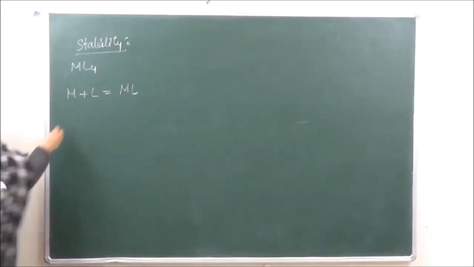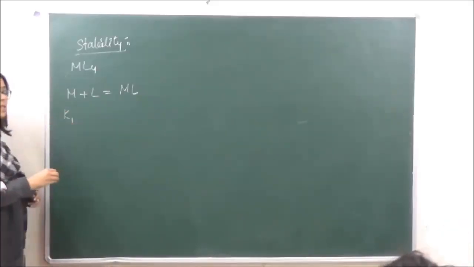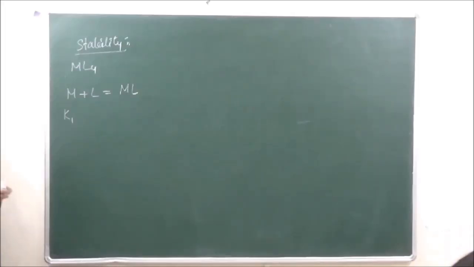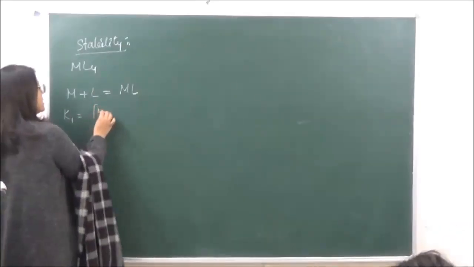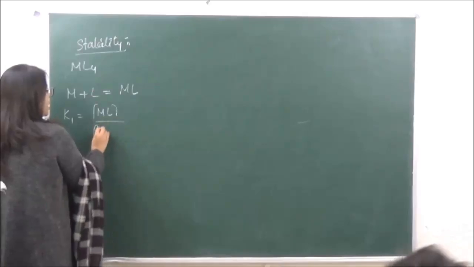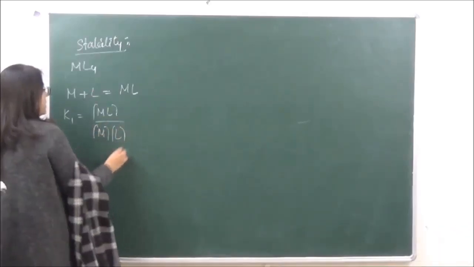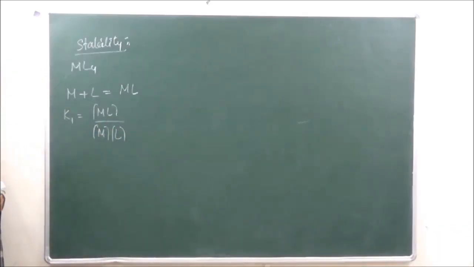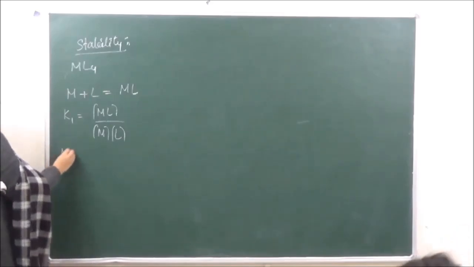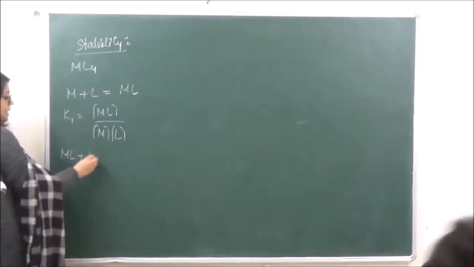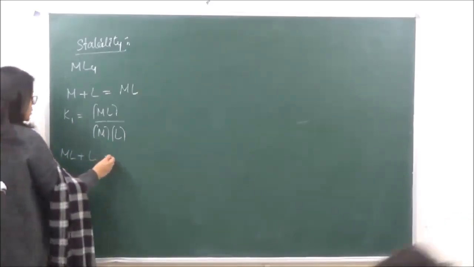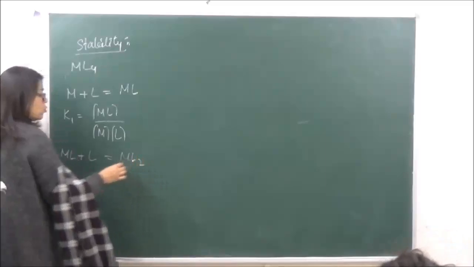So the stability constant for this particular reaction, given by K1, will be given as concentration of ML upon concentration of M into concentration of L. Okay? Now in the second step we have ML, then another ligand is going to approach such that we will now have ML2.